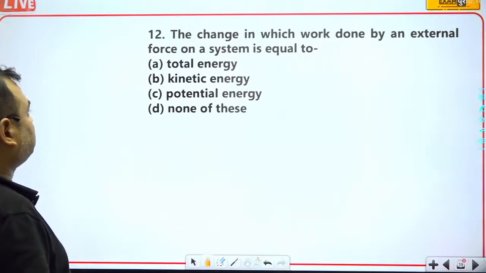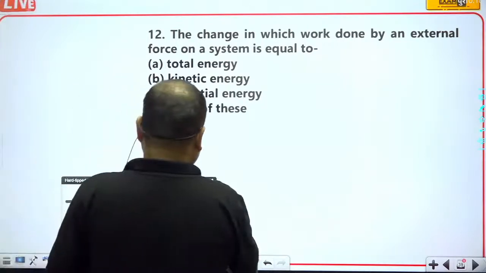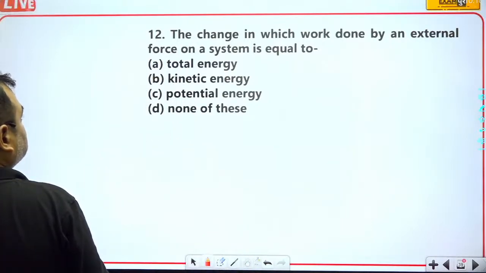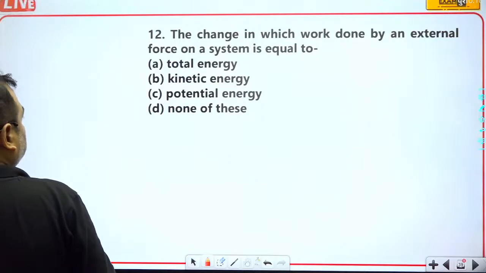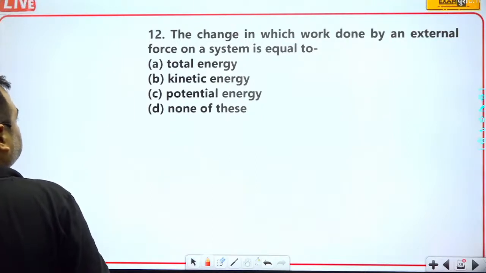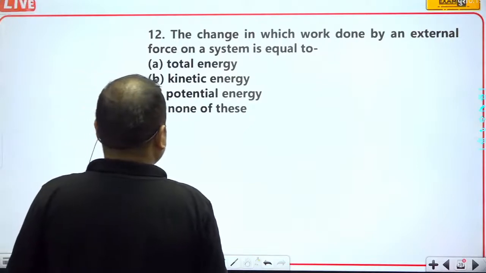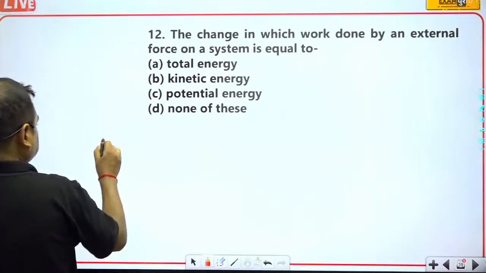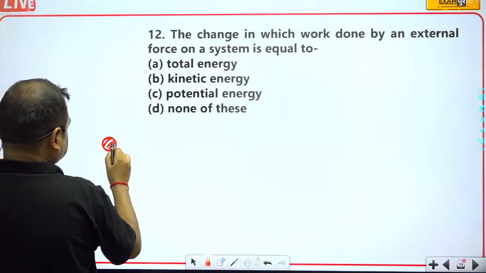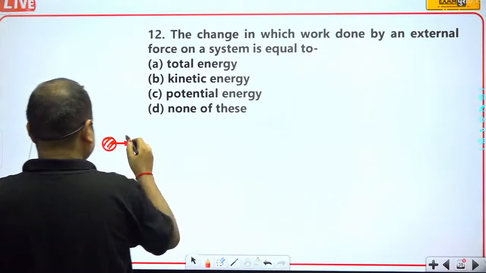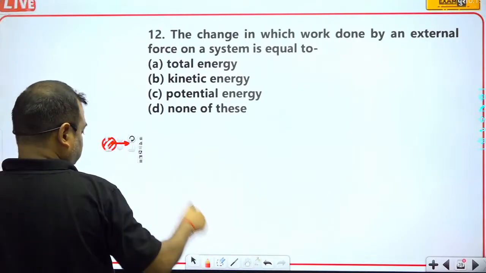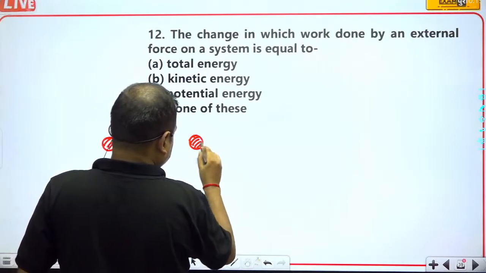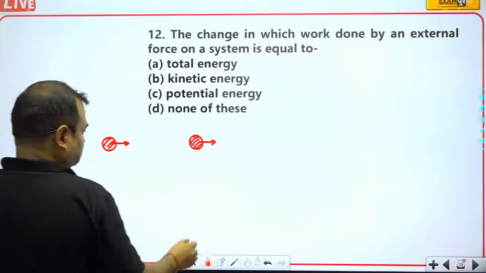The options are total, kinetic energy, potential energy, none of these.